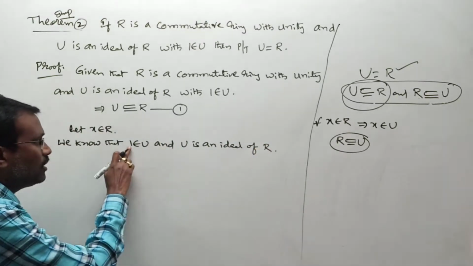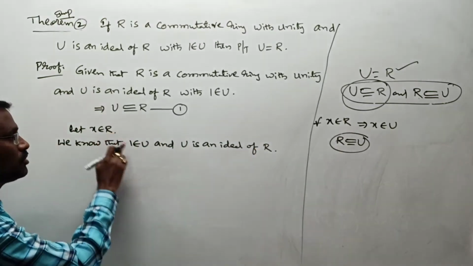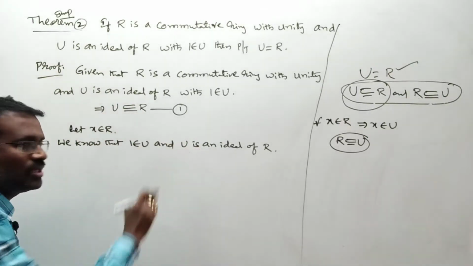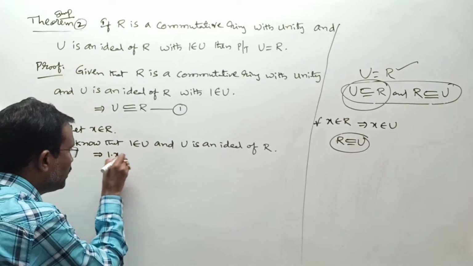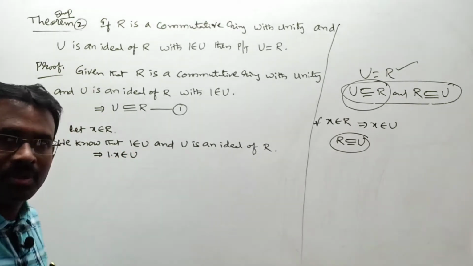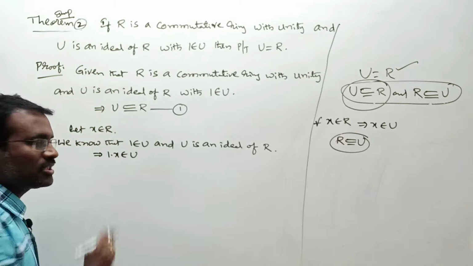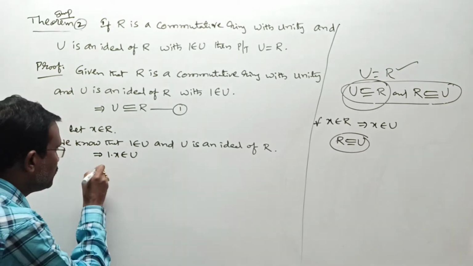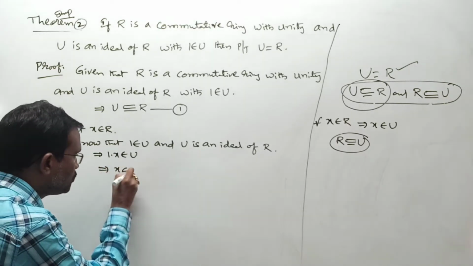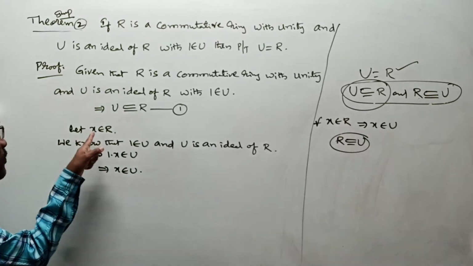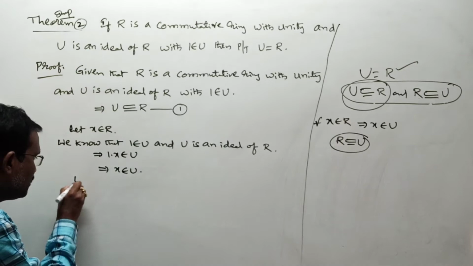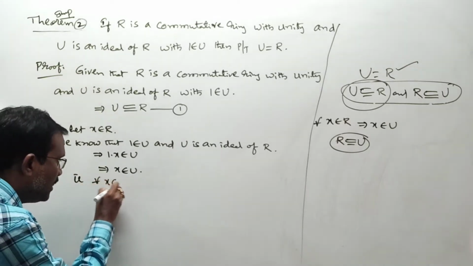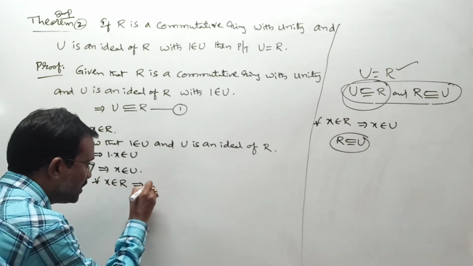Here 1 belongs to U and x belongs to R, so that 1 into x belongs to U whenever U is an ideal, according to the left ideal condition. That I am writing, more 1 into x belongs to U. Any problem there? But 1 into x means what, ma? Is it x or not? This implies x belongs to U, right? Initially we proceeded with x belongs to R, and we proved that same x belongs to U, ma. Like this we can show for every x belongs to R implies x belongs to U, ma.